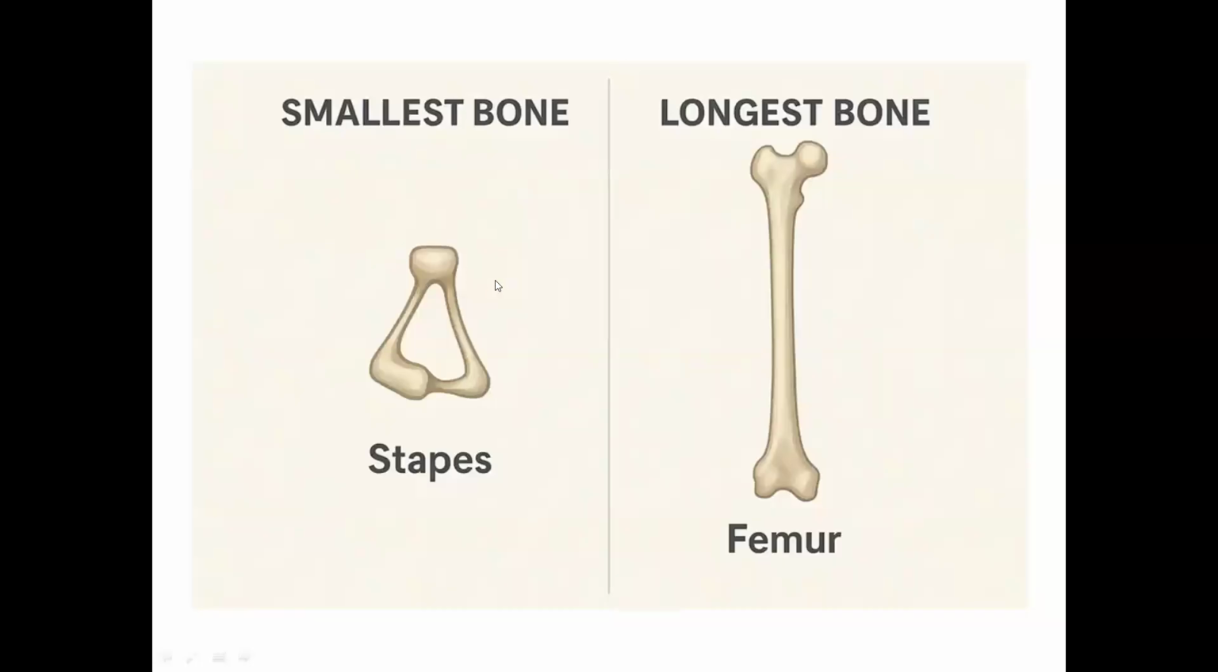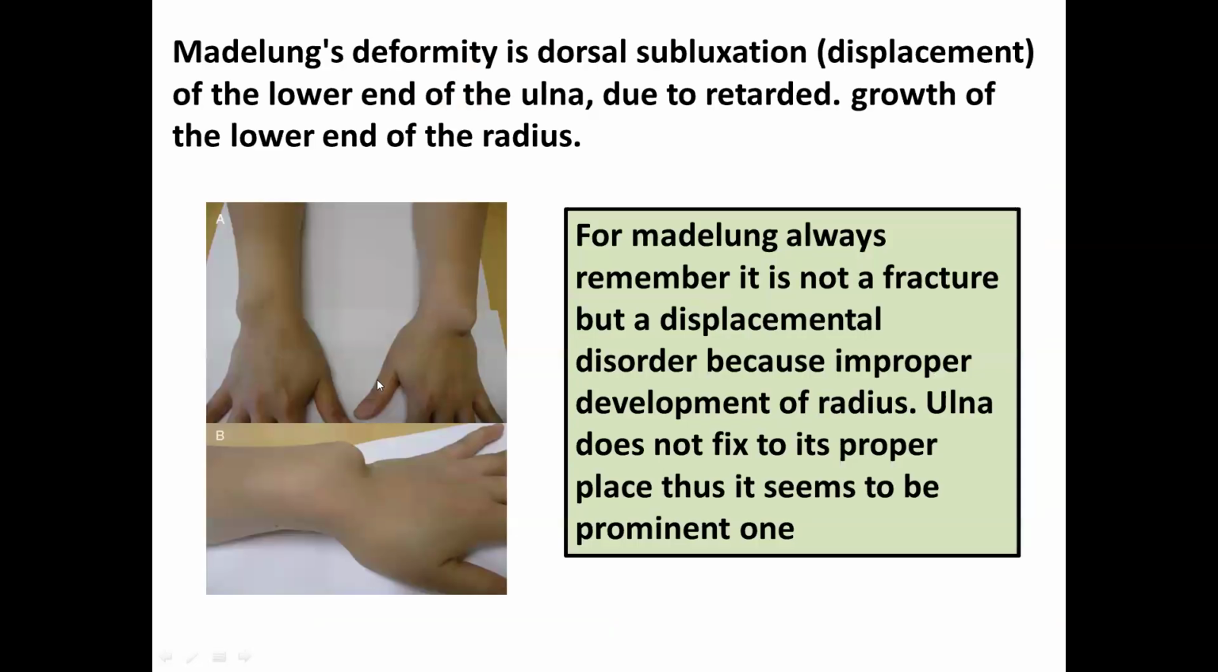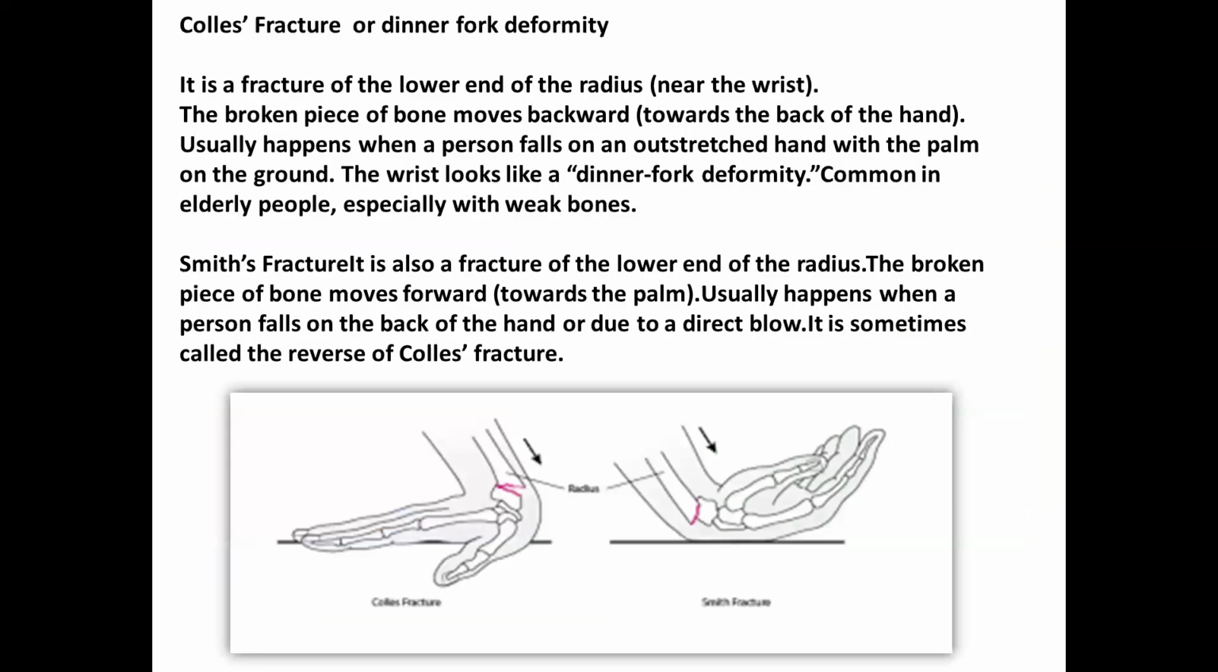The smallest bone is the stapes, the longest bone is the femur, right? Previously, we have seen Madelung's deformity, because of improper growth of the distal end of the radius, there is displacement and prominence of the ulna, and that is Madelung's deformity, right?